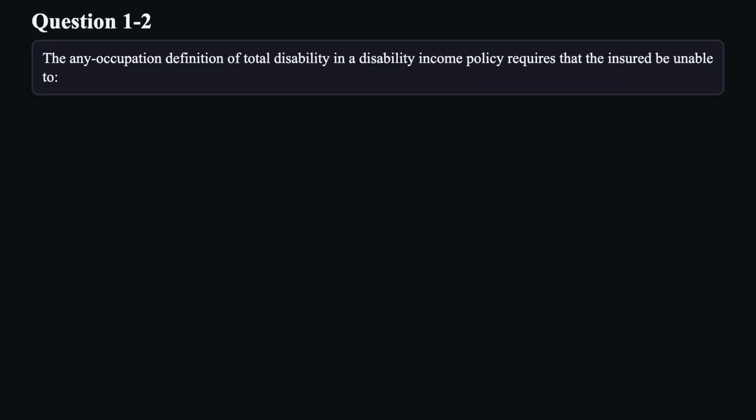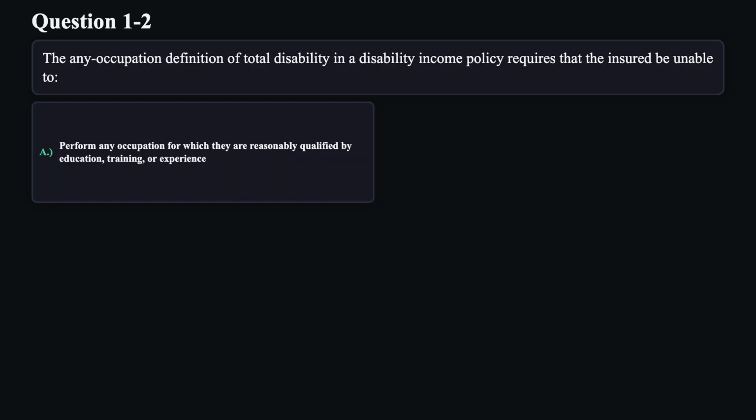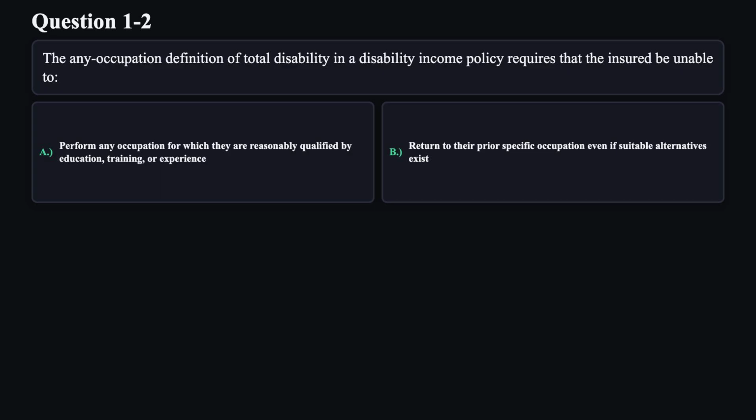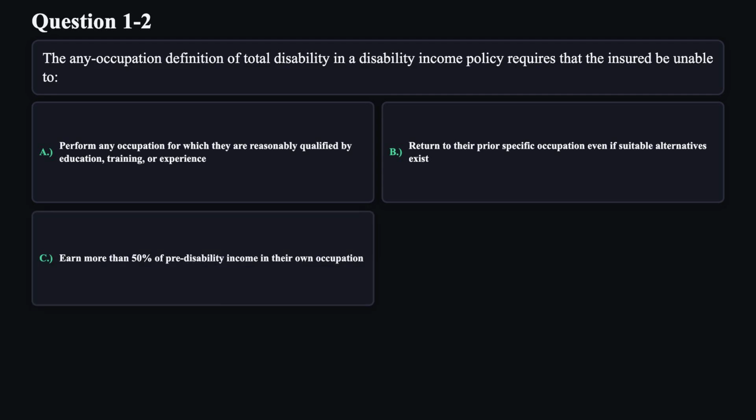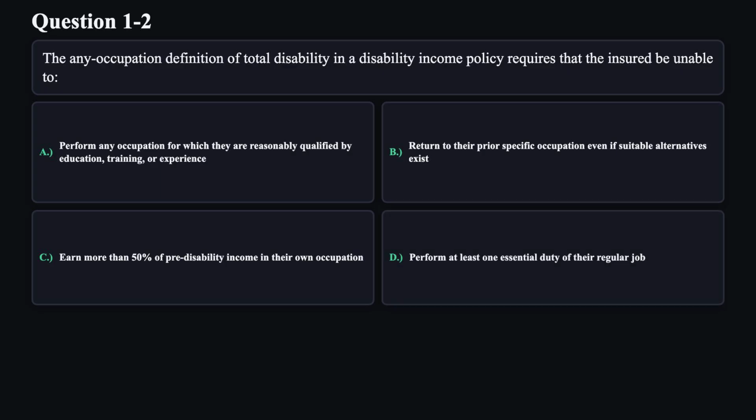Question 2. The any occupation definition of total disability in a disability income policy requires that the insured be unable to: A. Perform any occupation for which they are reasonably qualified by education, training, or experience. B. Return to their prior specific occupation even if suitable alternatives exist. C. Earn more than 50% of pre-disability income in their own occupation. D. Perform at least one essential duty of their regular job.